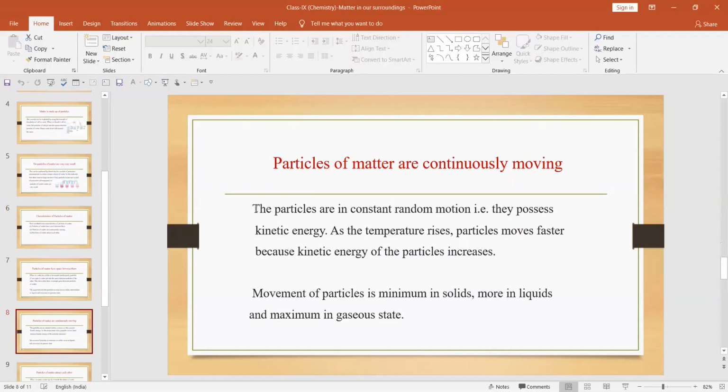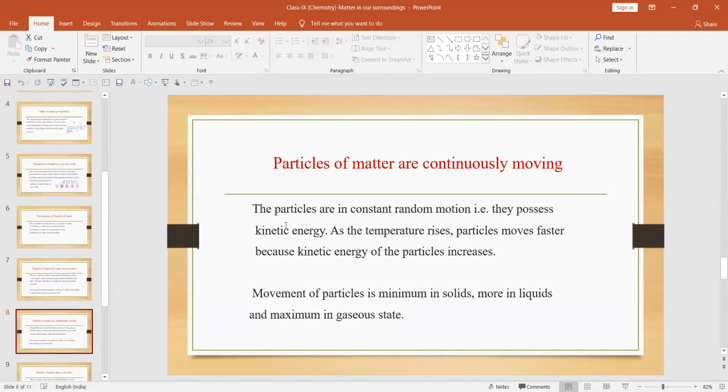The first characteristic is that particles are in constant random motion. So what happens when we are increasing the temperature or increasing the kinetic energy? The particles take the energy from the heat and move at a higher kinetic energy, and thereby they are in constant rapid motion. Okay, there is an increase in motion of the particles. Now the movement of particles is minimum in solids, more in liquids, and maximum in the gaseous state.